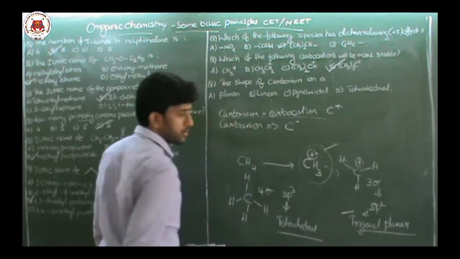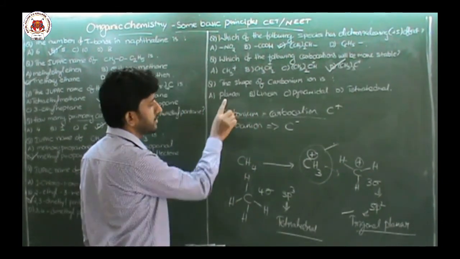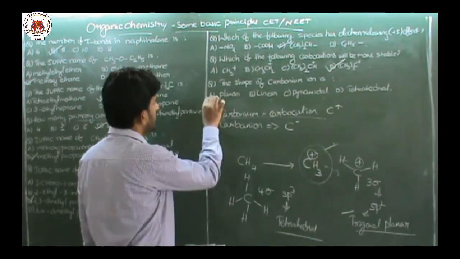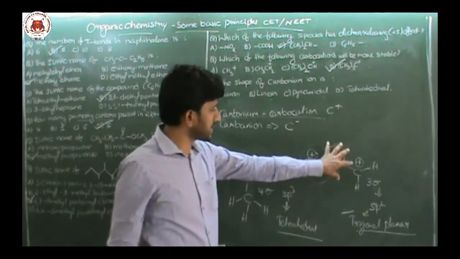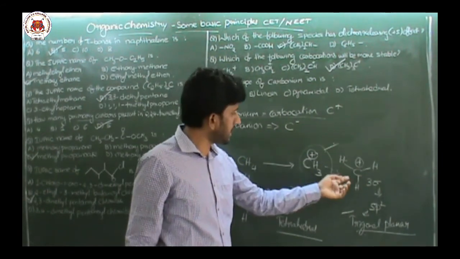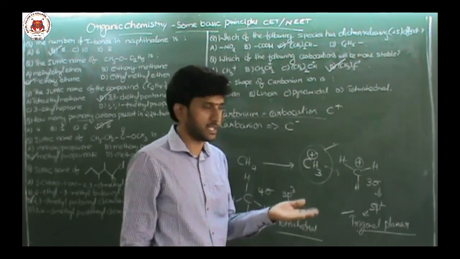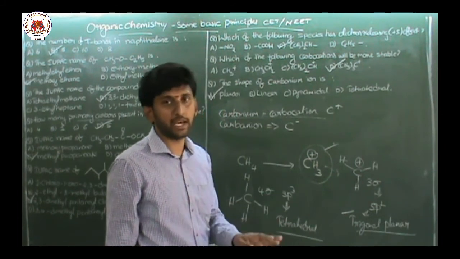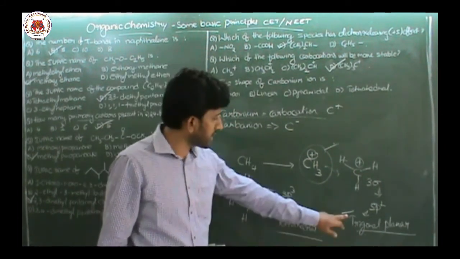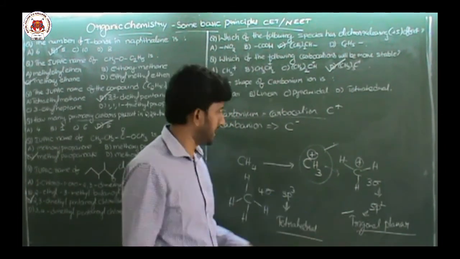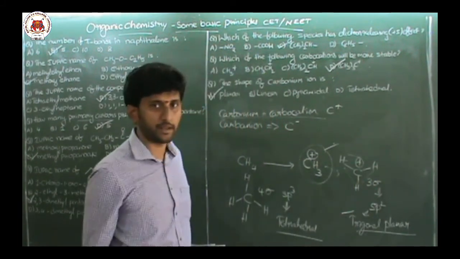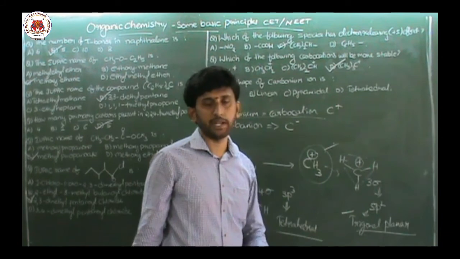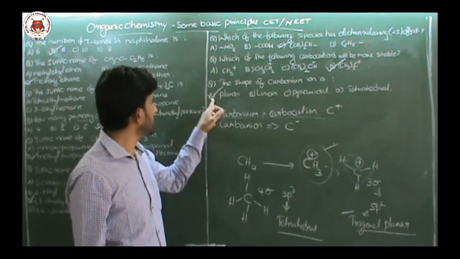Here they are given only planar, so the answer is planar. Planar means all the groups, all the hydrogens, are present in one plane. Appropriately it should be called trigonal planar because it forms a triangular plane. Normally you can call it a planar molecule. So the answer is planar.